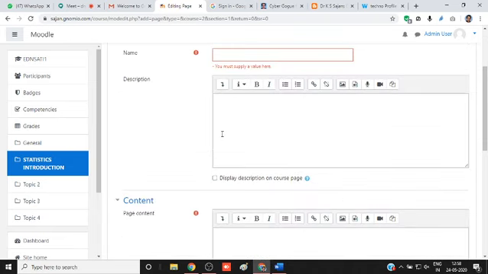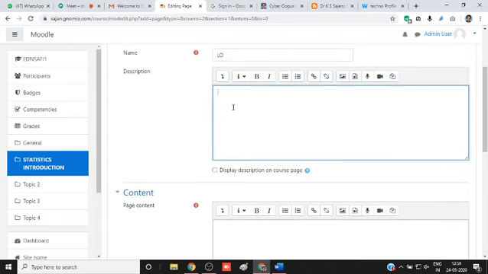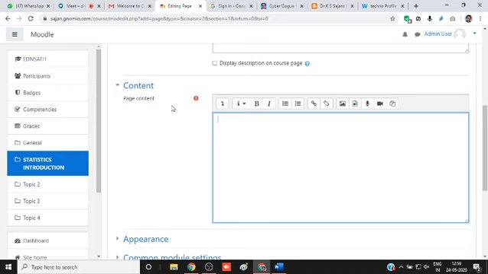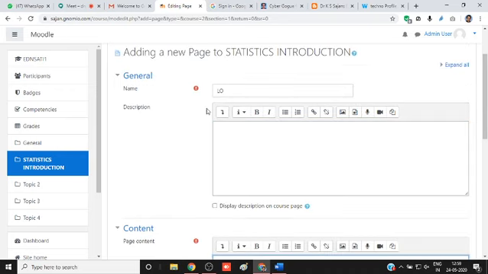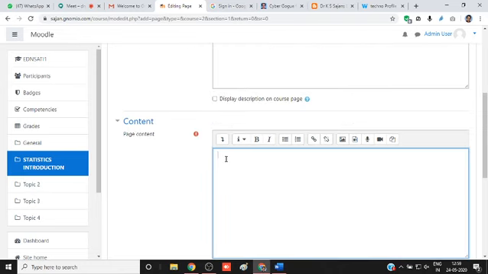You can add a title like learning outcomes. You can type here or type here. There are two sections. You can omit the description and go here, because this is a compulsory section, but this is not compulsory. This red mark is compulsory. You have to type here. If you are not so fast in typing, you can just record your voice by clicking here.